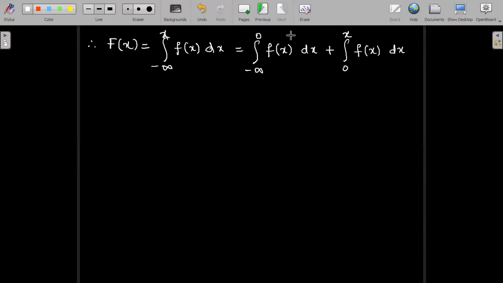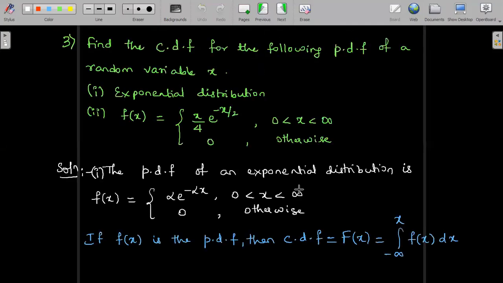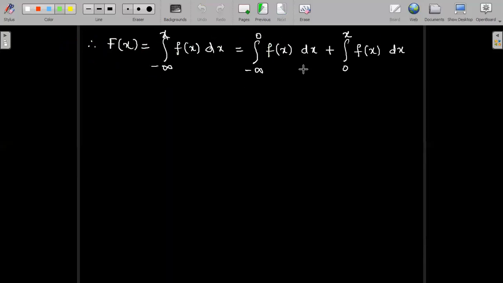So the negative interval, I have split it separately in the number line. The negative interval is minus infinity to 0 and the exponential distribution is not defined in the negative interval, so we can directly vanish it. So in the negative interval minus infinity to 0, f of x is equal to 0. So this vanishes. What remains is only integral 0 to x f of x dx.